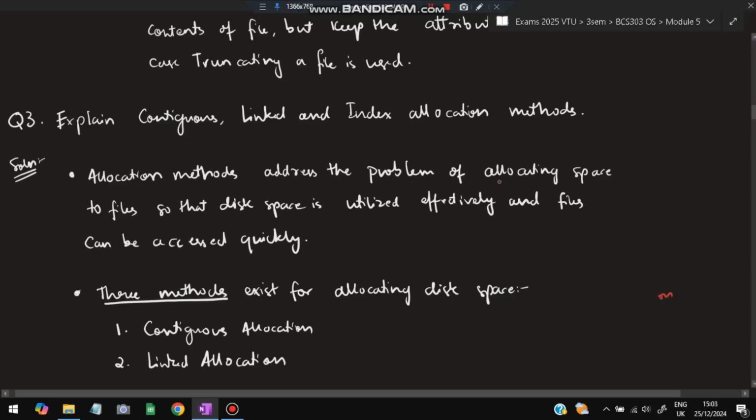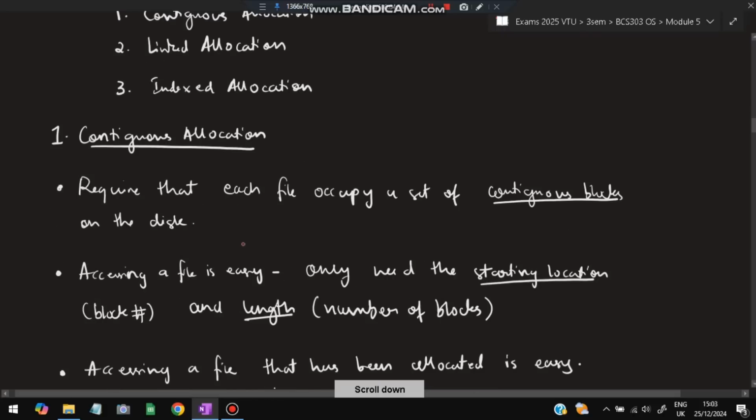Allocation methods address the problem of allocating space to the file so that disk space is utilized effectively, and files can be accessed quickly. Both storing the file and accessing the file are possible by using the allocation methods. Let's understand the first one, which is contiguous allocation. In contiguous allocation, we have to store all the files continuously, one after the other. It requires that each file occupy a set of contiguous blocks. Contiguous means continuous blocks, one after the other.